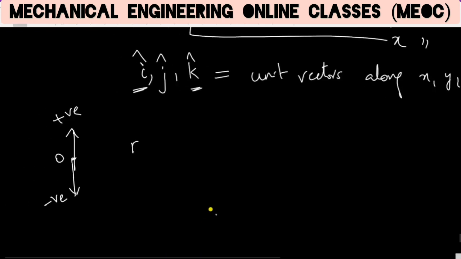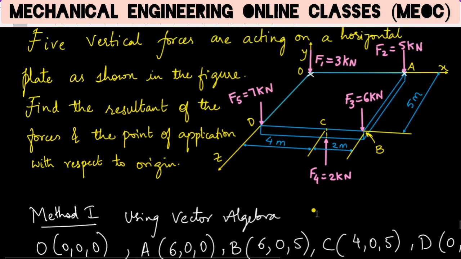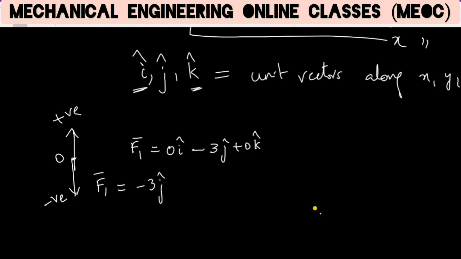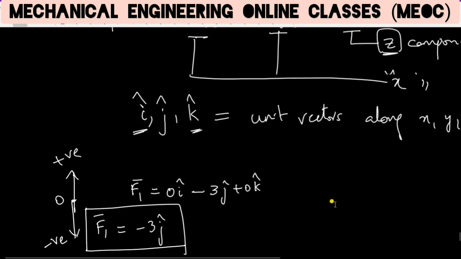So F1 can be written as, it's a vertical force which is along the y-axis, so its x and z components will be 0. So I can write it as 0 i cap, and because the magnitude of F1 is 3 kilonewton downward, I'm writing it as minus 3 j cap plus 0 k cap, or in simple terms I'll straight away write F1 is equal to minus 3 j cap. This is the vector form of F1 force.